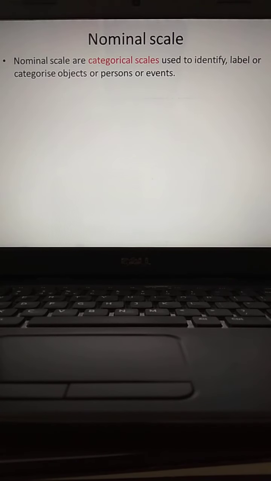What do you call that? The categorical scale. Understand? So based upon a few kinds of situations, we are going to apply this nominal scale. Nominal scales are the lowest form of measurement. So out of 4 measurements, this is called the starting level of the measurement.